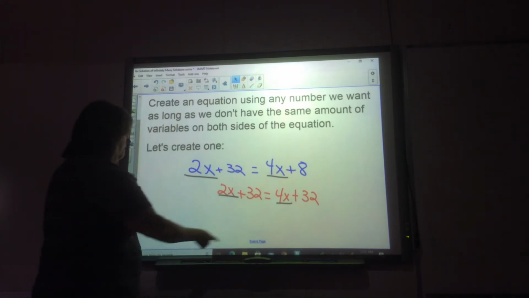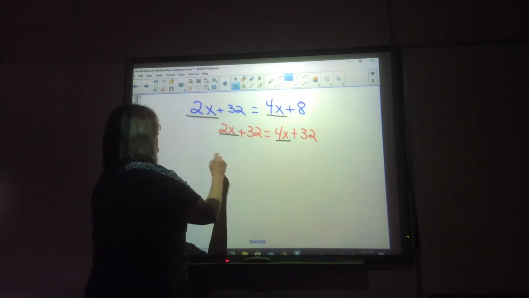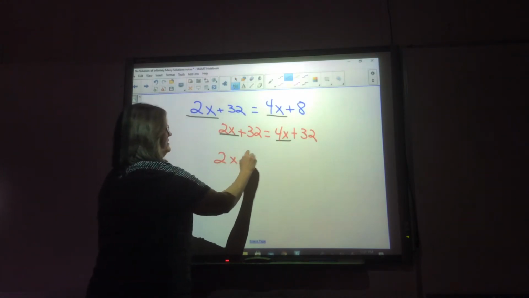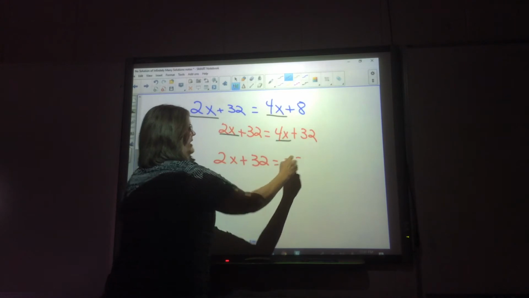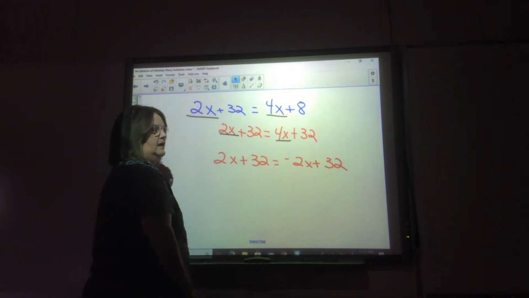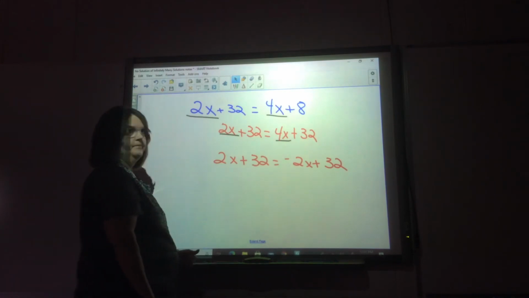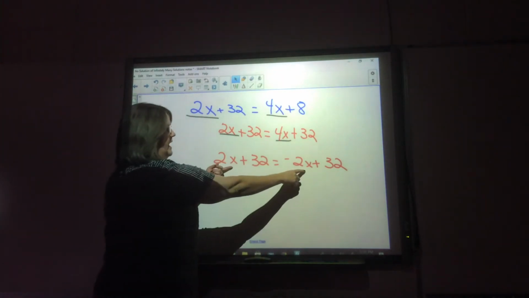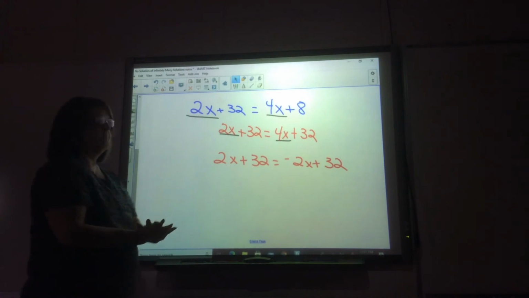Be very, very careful. This is a common mistake. If you see 2x plus 32 equals negative 2x plus 32, that is not going to be infinitely many or no solution. Be very, very careful. 2x and negative 2x are not the same.